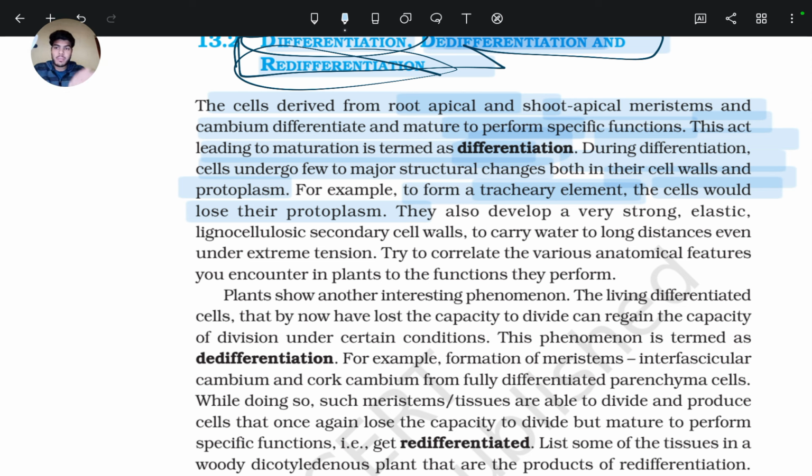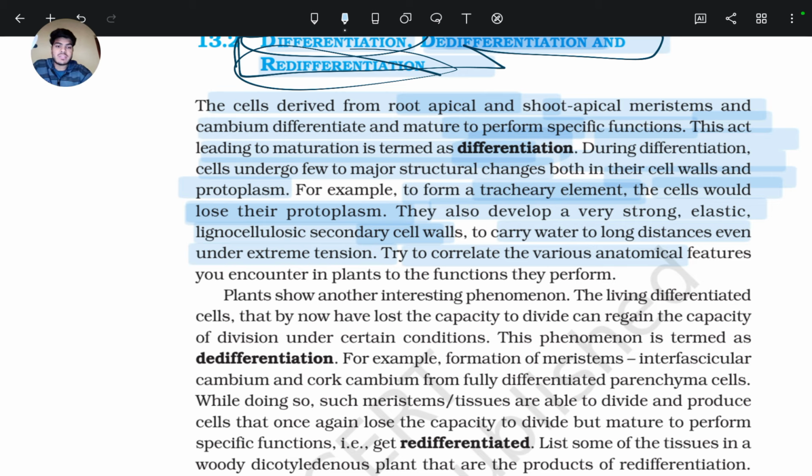They also develop very strong, elastic, lignocellulosic secondary cell walls to carry water over long distances even under extreme tension.